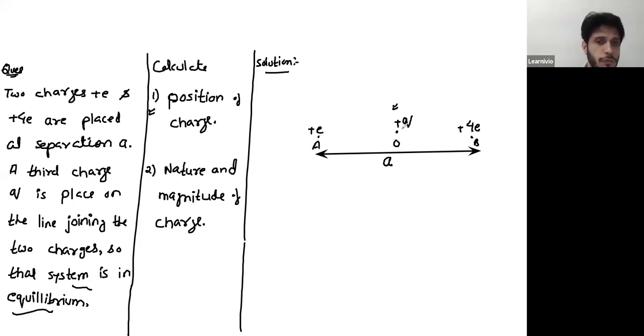What should be the direction of force on Q by A? Right side. And the name of the force? It's FQA. We're calculating the force on Q due to A, so that would be FQA. In the same way, what's the direction of force on Q by charge at B? This charge at B will repel it. What should be the direction of force? Left side. The name is FQB.